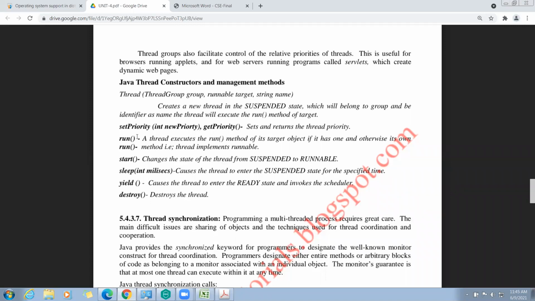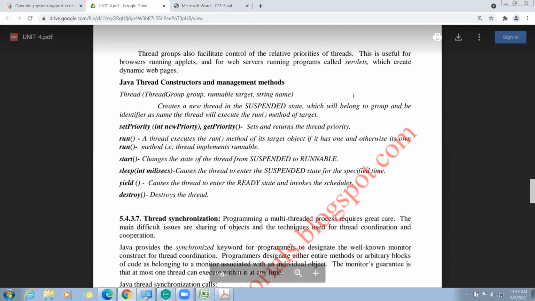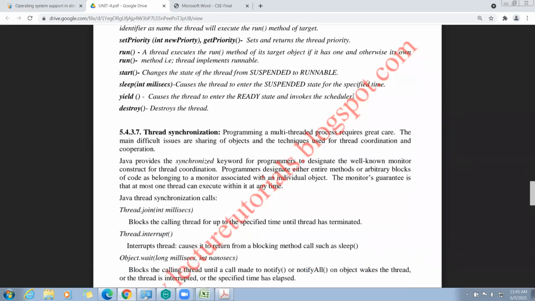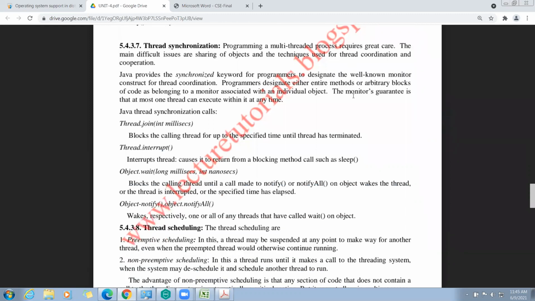Next, yield. It causes a thread to enter the ready state and invokes the scheduler. Last one, destroy. This is used to destroy the thread. Okay, these are the Java thread constructors and management methods. In tomorrow's class, we are going to discuss thread synchronization and thread scheduling methods. Okay, thank you, students.